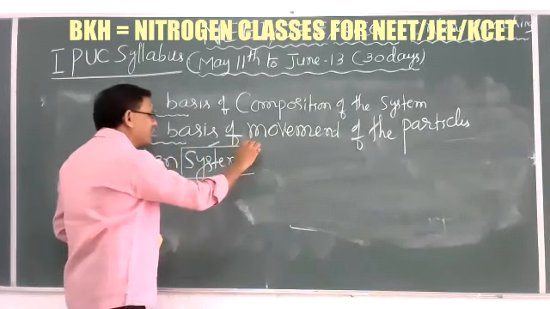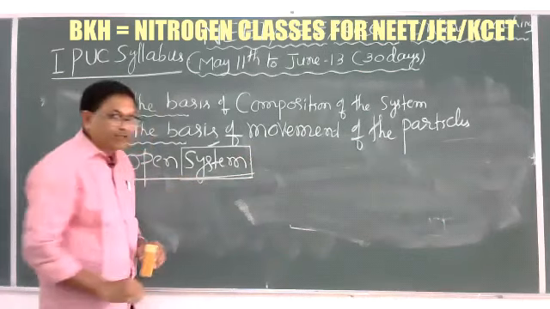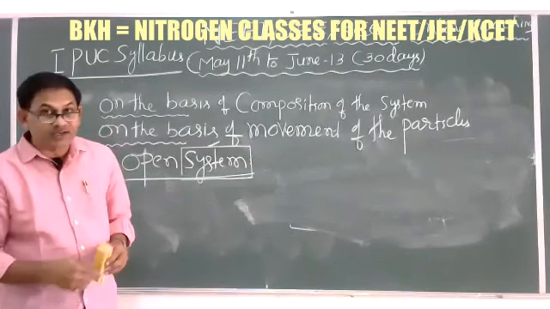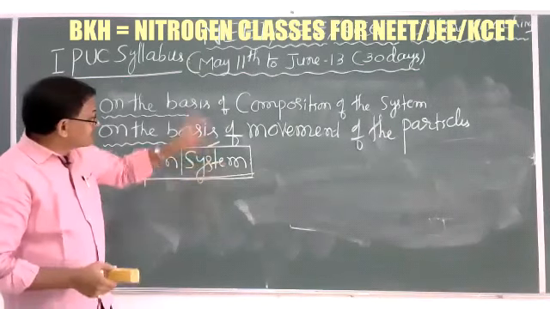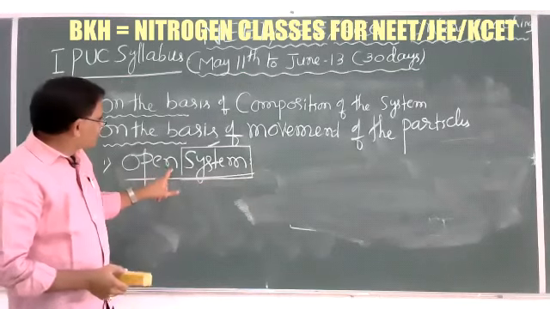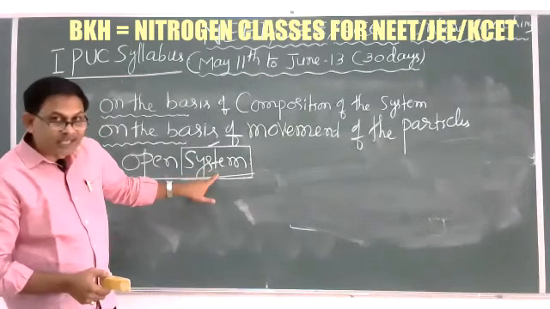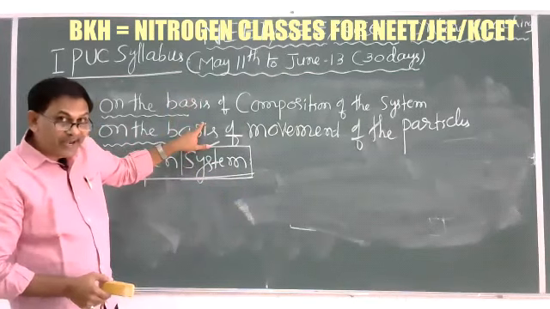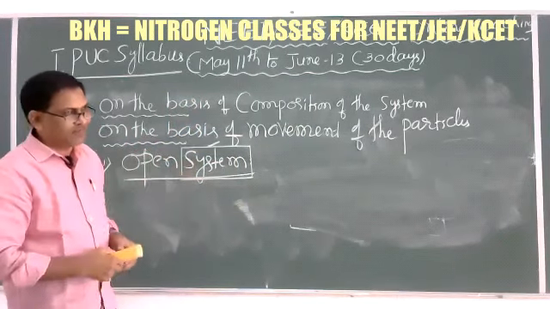A system is the part of the universe under investigation in thermodynamic conditions. Such a system is of open nature. So an open system is the type of system in which, in thermodynamics, both energy and matter can exchange.